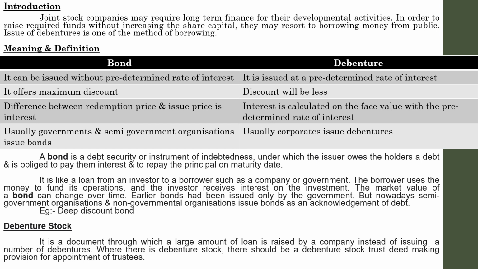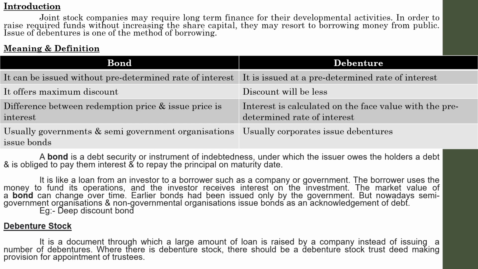The debenture stock may be repayable at a fixed date. Usually debentures are repaid on a fixed date. It may be secured or irredeemable depending upon the terms of the deal. We will learn about secured and irredeemable in the coming sessions because there are different types of debentures. When there is a debenture stock, there should be a debenture stock trust deed making provision for appointment of trustees.